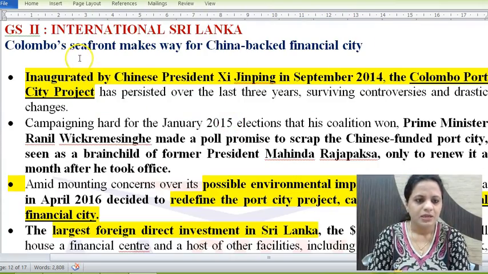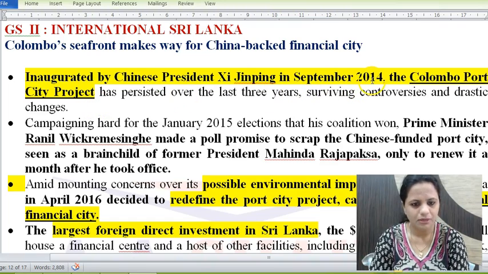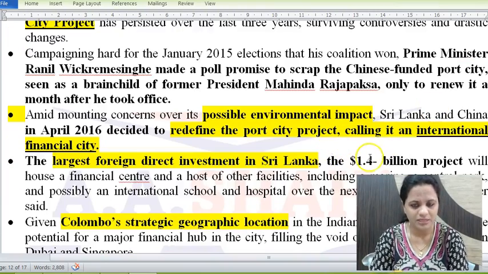Next is in Sri Lanka. This is regarding Colombo's seafront making way for a China-backed financial city. So this is the Colombo Port City project, which was inaugurated by China in September 2014. This is the largest FDI investment in Sri Lanka. $1.4 billion have been invested here. There were protests against this. Environmental concerns were also raised.